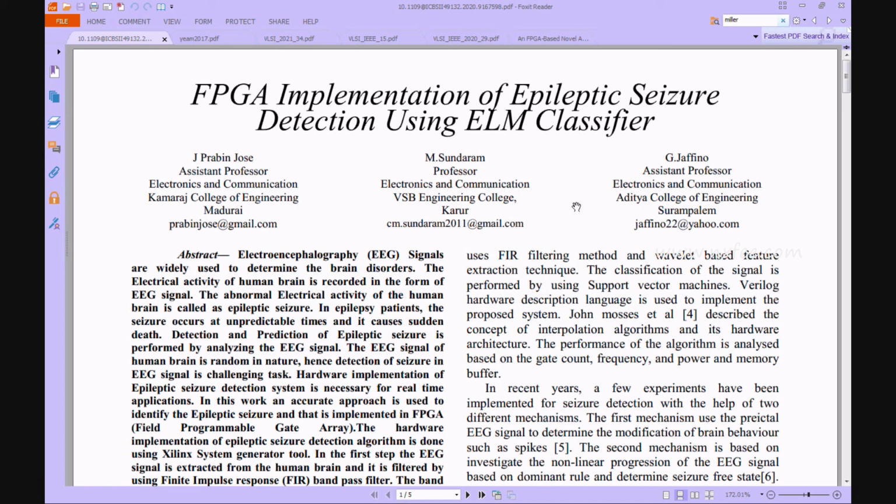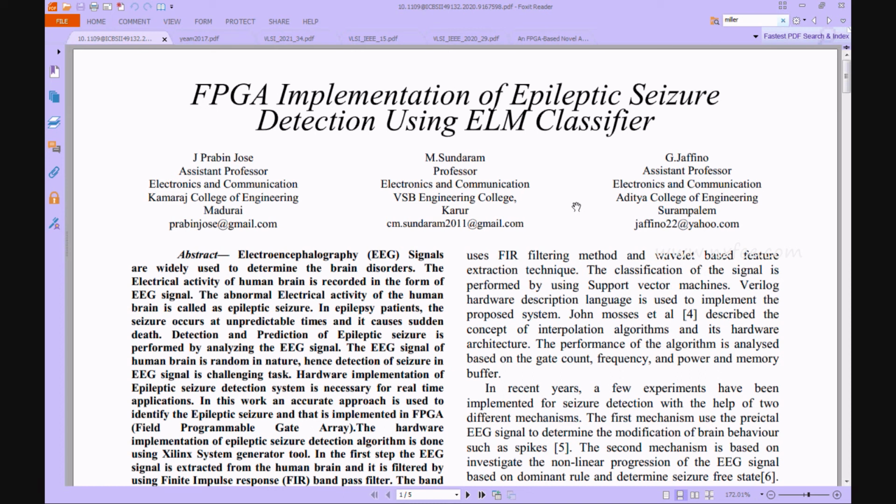Once epileptic seizures occur at inconvenient moments in seizure patients, they can cause unexpected death. Analyzing these EEG signals allows for the detection and prediction of epileptic seizures, but accurate prediction is a challenging task. For that, hardware and real-time FPGA implementation are used to predict more accurate